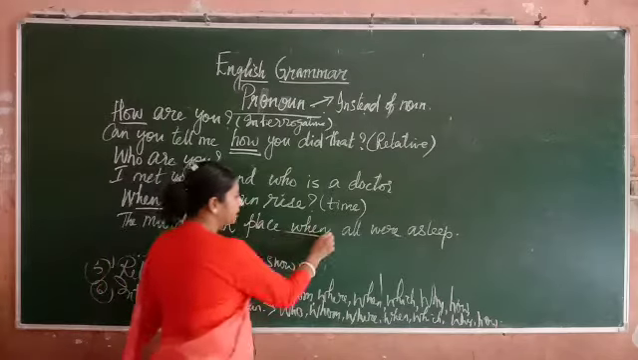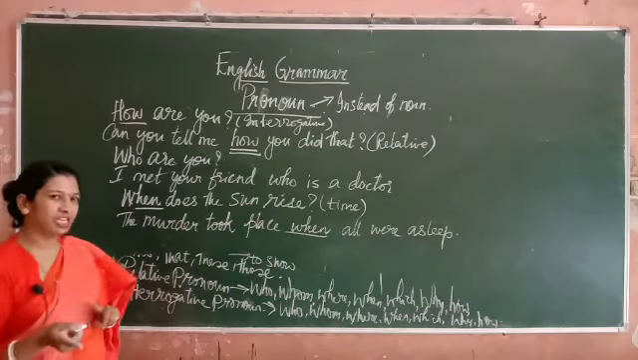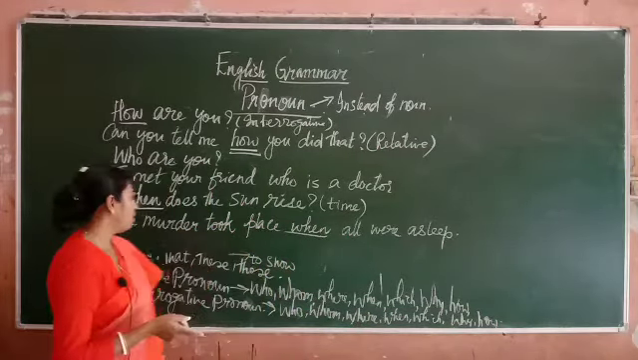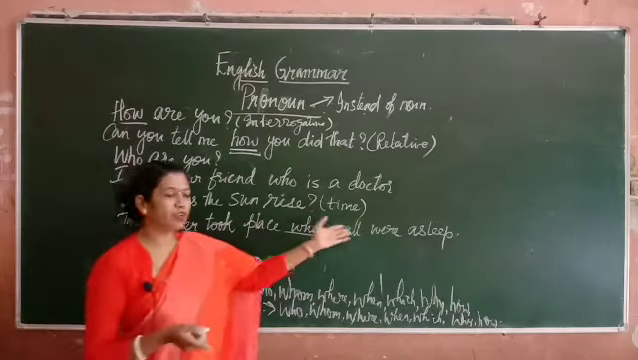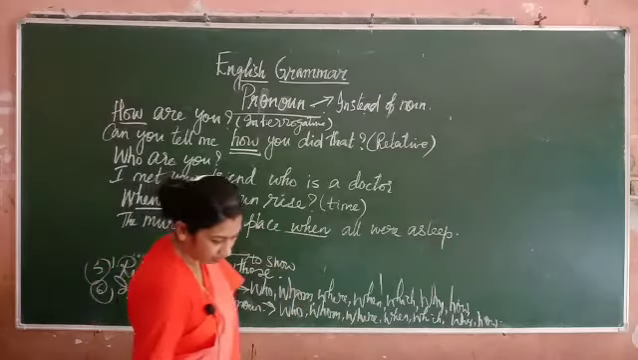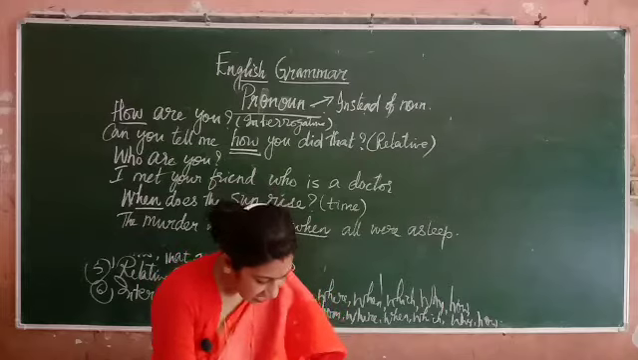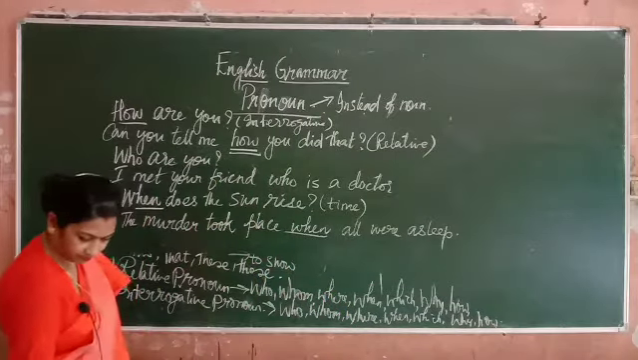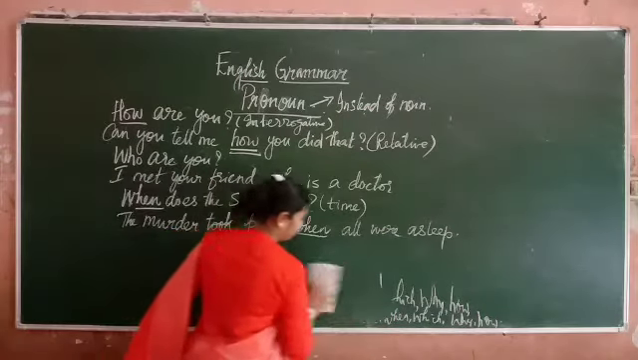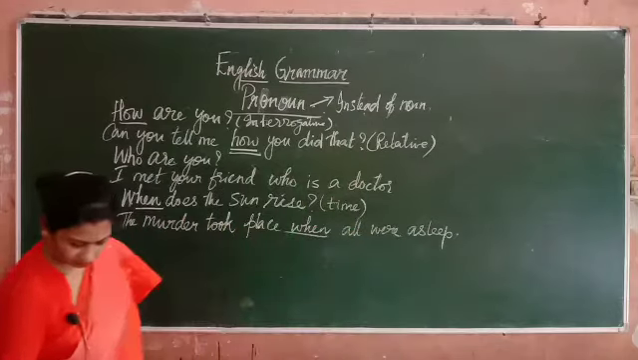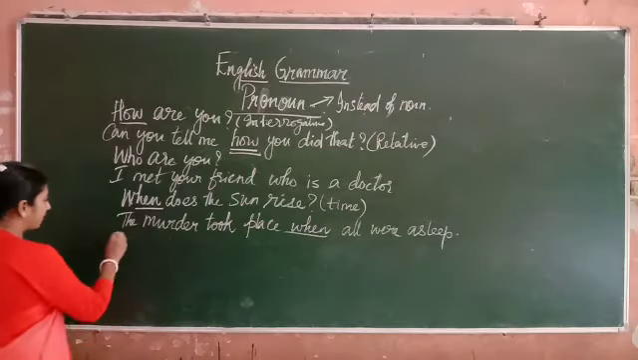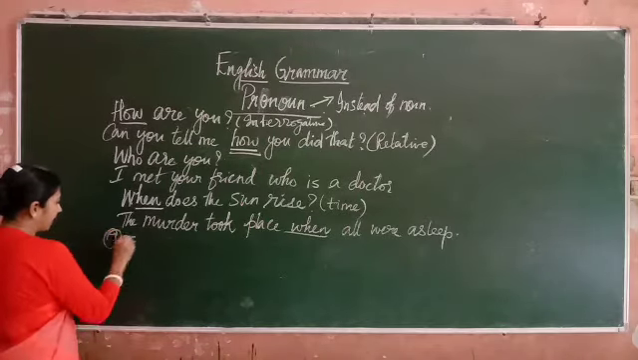So here one is denoting time and it is establishing relationship between murder and asleep. So the murder took place when we were asleep. So this is relative pronoun. An interrogative pronoun. I hope so it's clear with you people. The next is indefinite. You can pause and note down these examples.